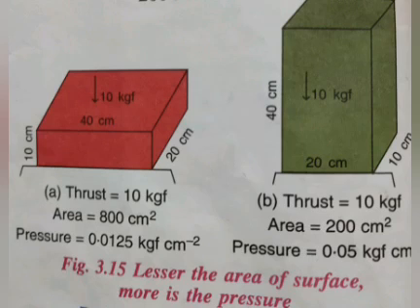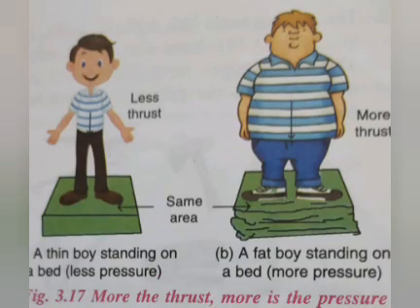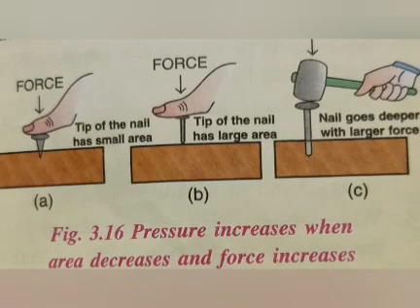So second point, dependence of pressure on thrust. Example: a thin boy standing on a bed exerts less pressure while a fat boy standing on the bed exerts more pressure, because the pressure exerted by the fat boy is more due to the excess weight. Now examples of pressure in daily life. First point is decrease in area increases the pressure. Now examples: the ends of nails are made pointed so that large pressure is exerted through the pointed end and they can be driven in with less effort.